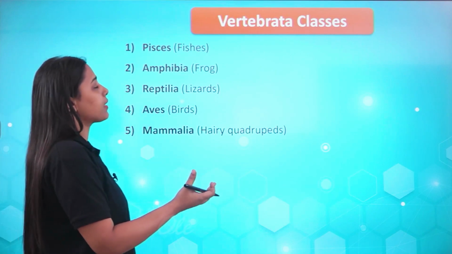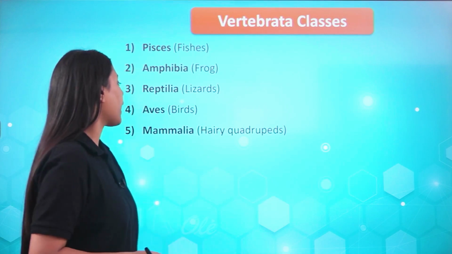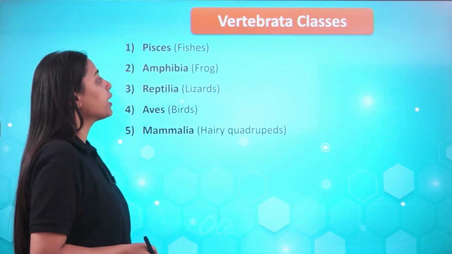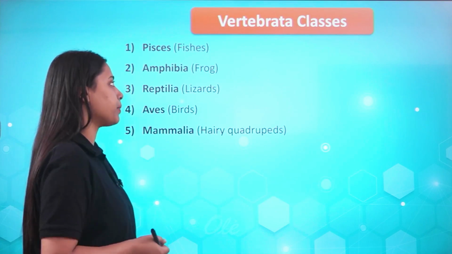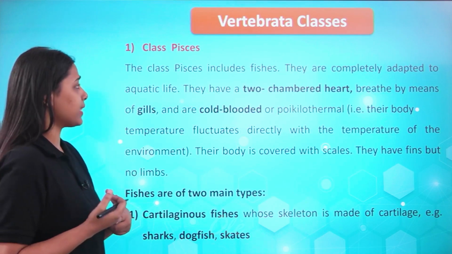So the vertebrate classes are Pisces, fishes; Amphibia, frogs; Reptilia, lizards; Aves, birds; and Mammalia, hairy quadrupeds. Pets, these quadrupeds, are examples present in these classes, the 5 classes of vertebrates. Let's start one by one.